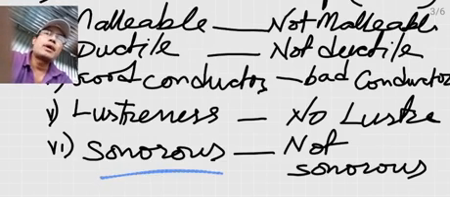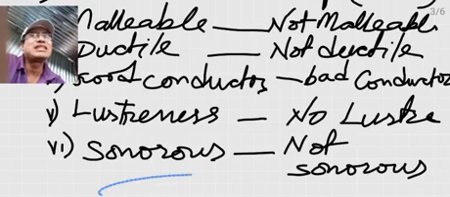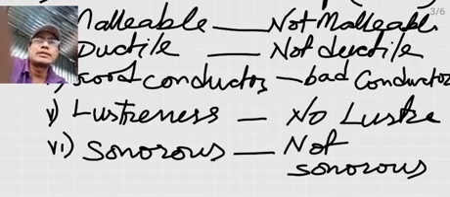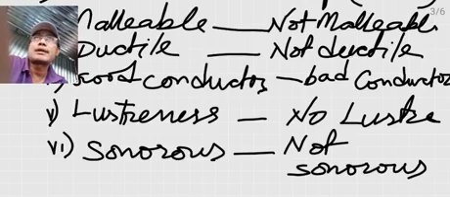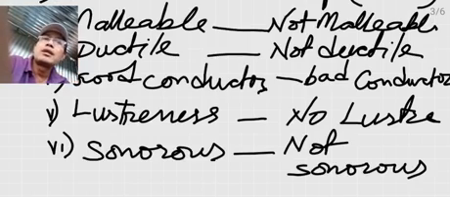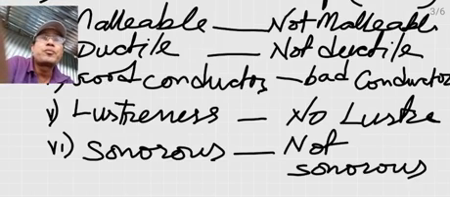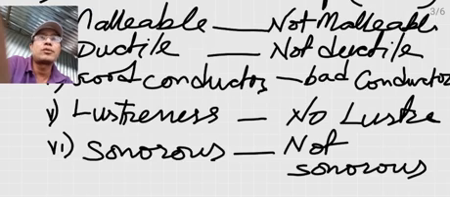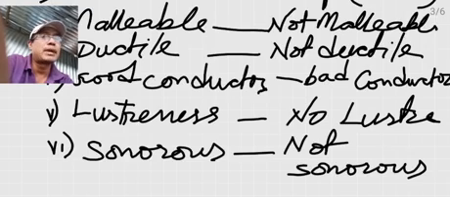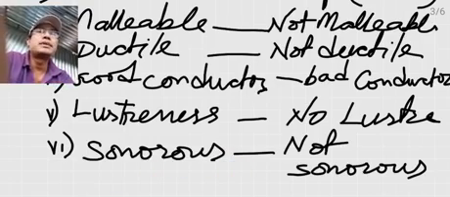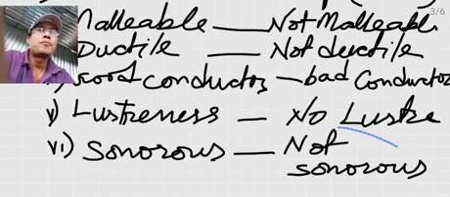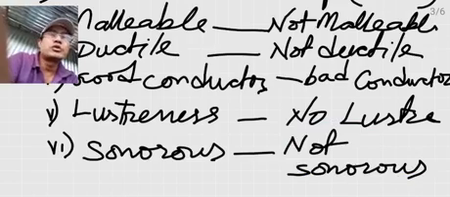And then we have sonorosity. That is, metals are sonorous. Whenever you beat or strike a metal, it will produce a ringing sound. That is the property of producing a ringing sound whenever you strike a surface or a piece of metal, and it is said to be sonorous. That is, metals are sonorous. They can produce a ringing sound, but non-metals cannot produce any ringing sound.